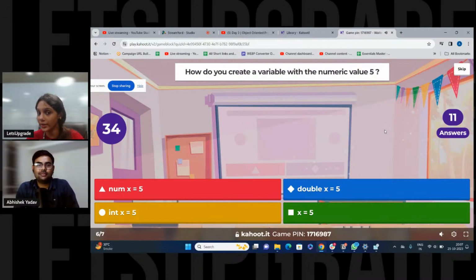How do you create a variable with numeric value 5? 16 seconds.